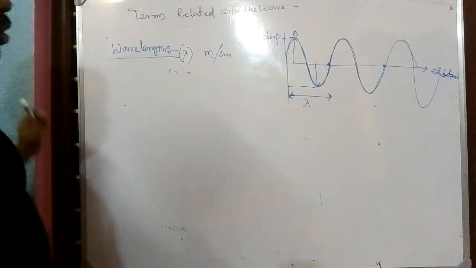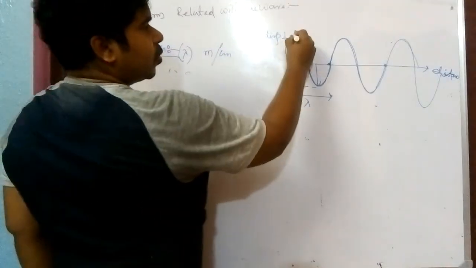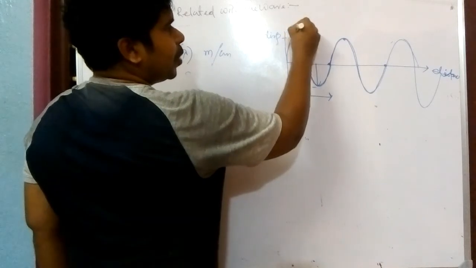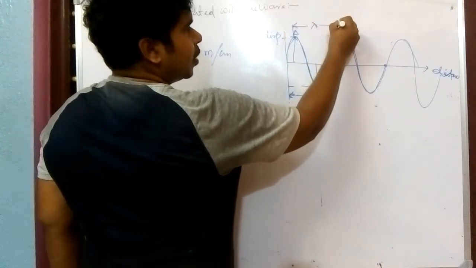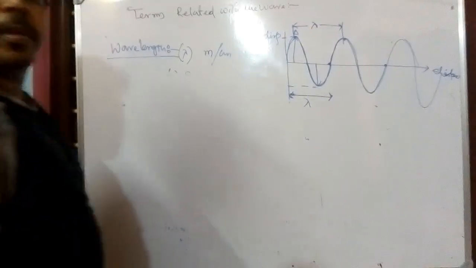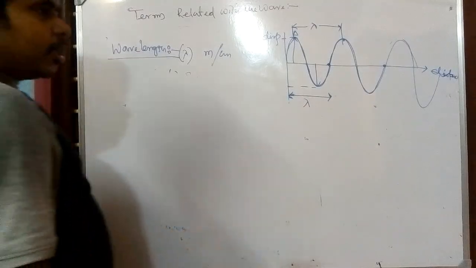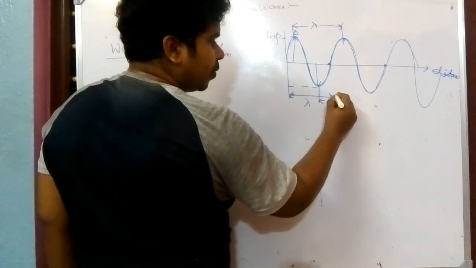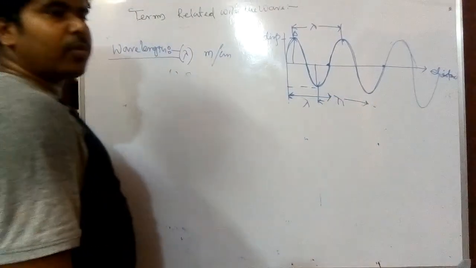For a transverse wave, this is a crest and this is also a crest, so the distance between two crests is the wavelength. In another way, the distance between two troughs for a transverse wave is also the wavelength.